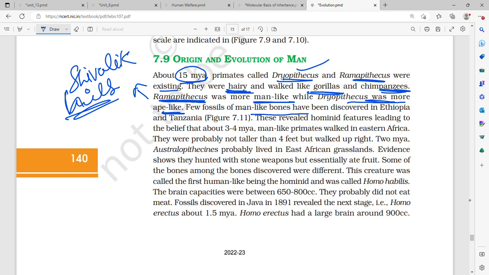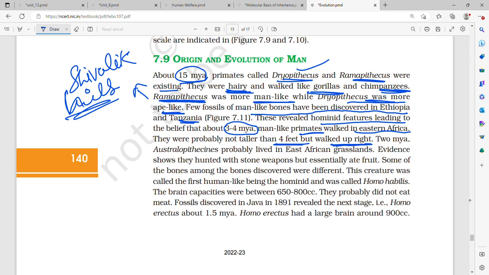Few fossils of man-like bones have been discovered in Ethiopia and Tanzania. These revealed hominid features, leading to the belief that about 3 to 4 million years ago, man-like primates walked in Eastern Africa. They were not taller than 4 feet, but walked upright. Who first walked upright?